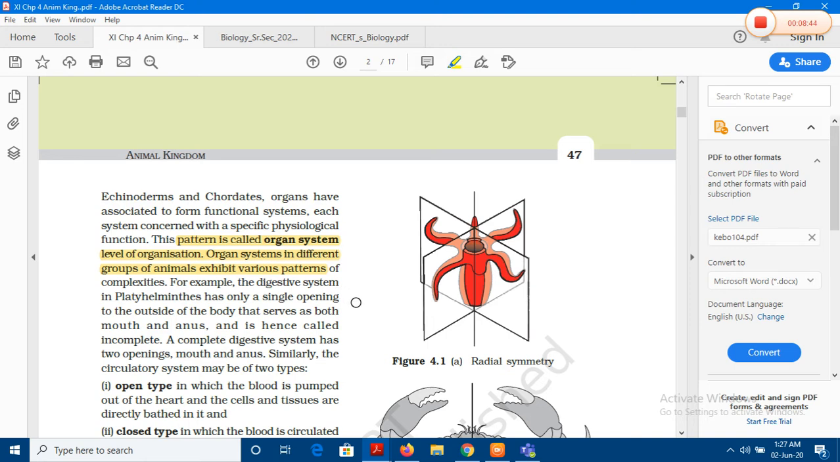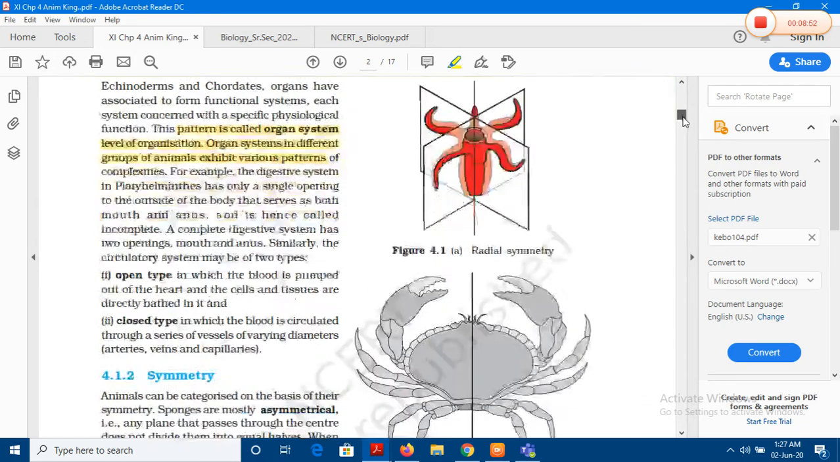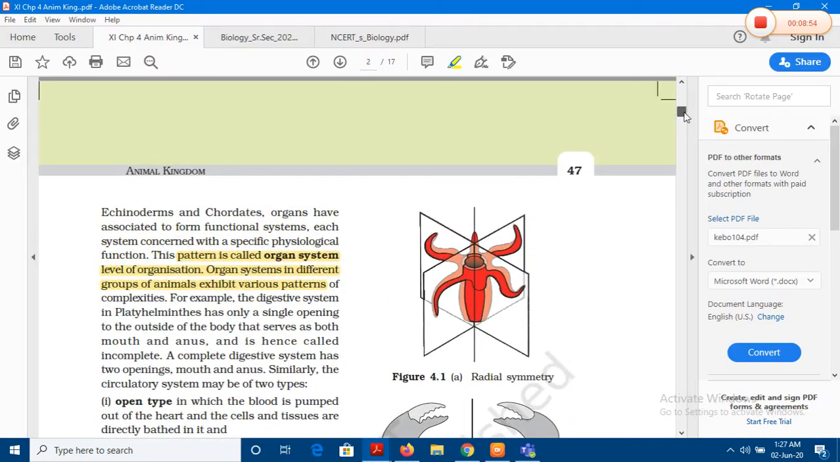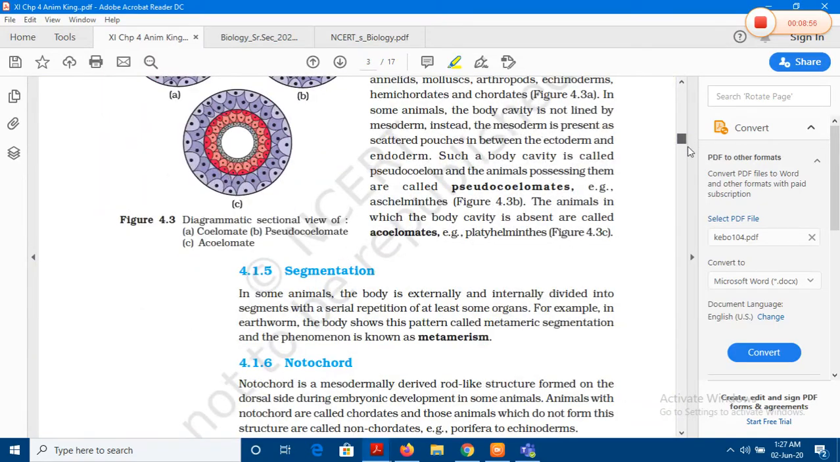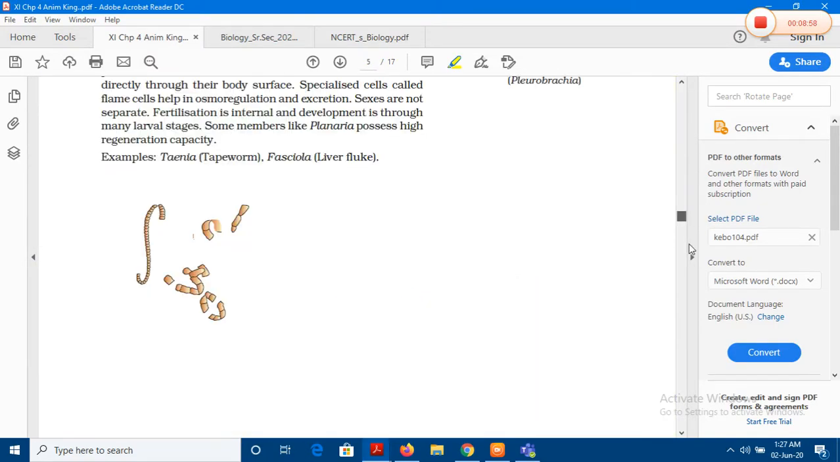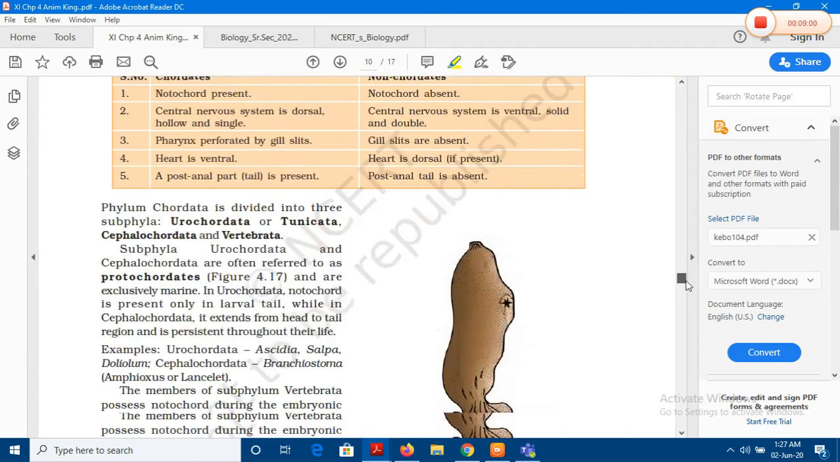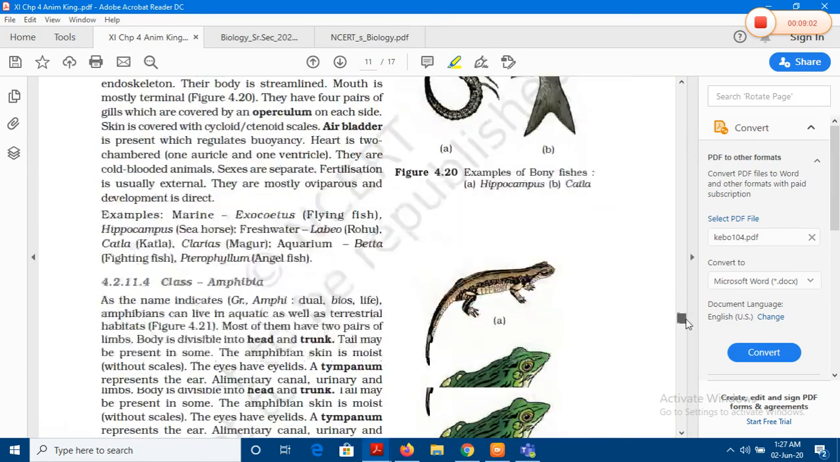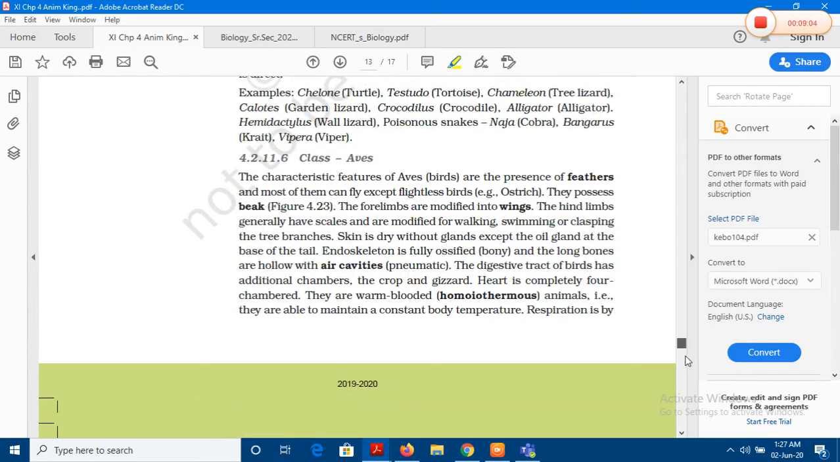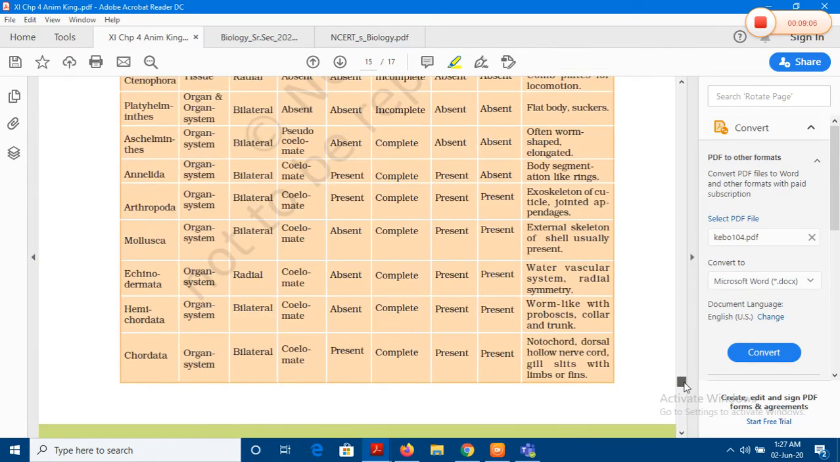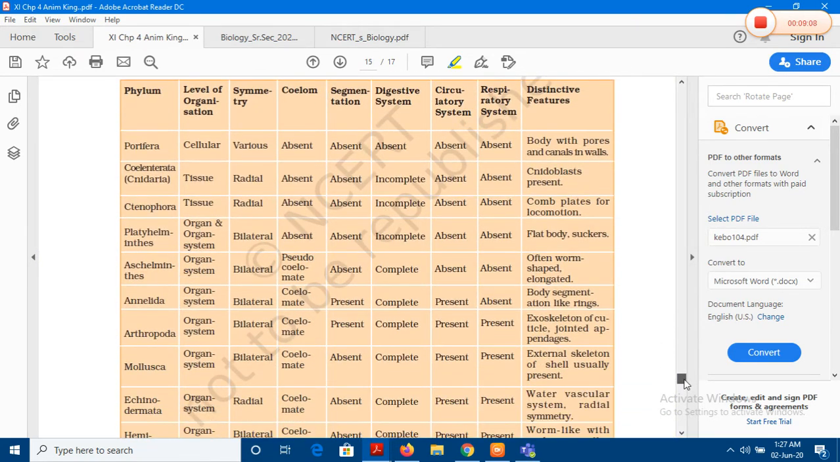But depending upon the complexity of the body design, the organ system can also be very simplistic, or it can be a bit complicated. And for that, instead of covering the entire chapter in the text, the trick is to simply go to the last page of this chapter and you find an excellent table right here. This is such a self-explanatory table.